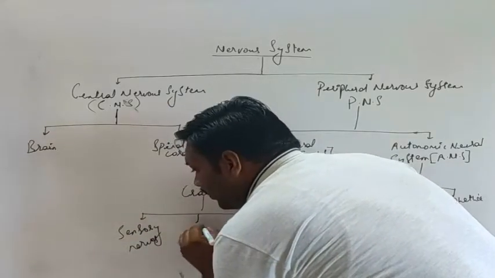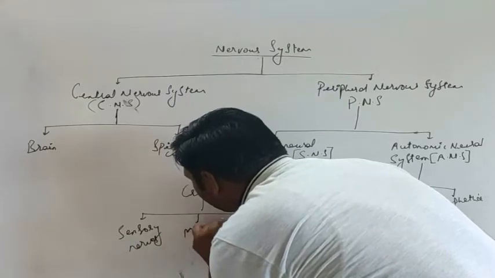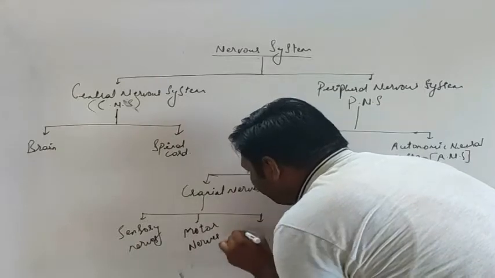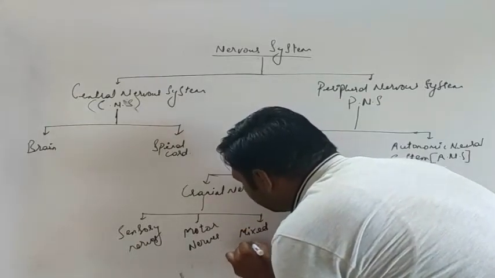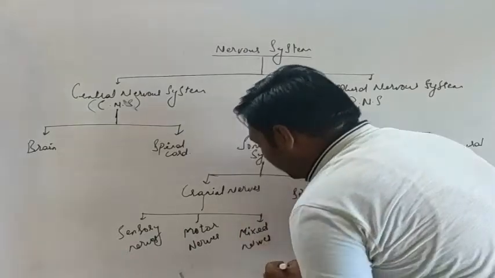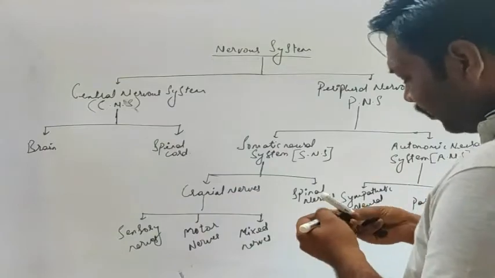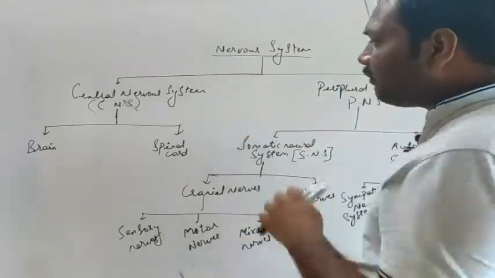Now, cranial nerves are also further classified into three types: sensory nerves, then the motor nerves, and the mixed nerves. So here we have three different types of nerves. Students, let's see all these different parts and their functions one by one.